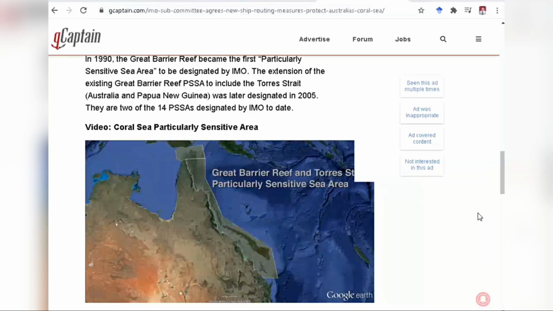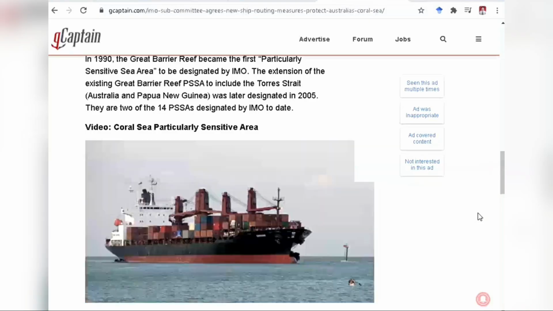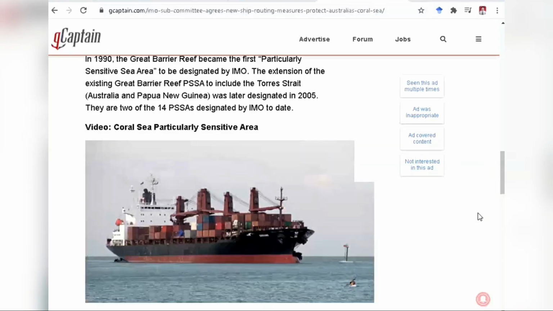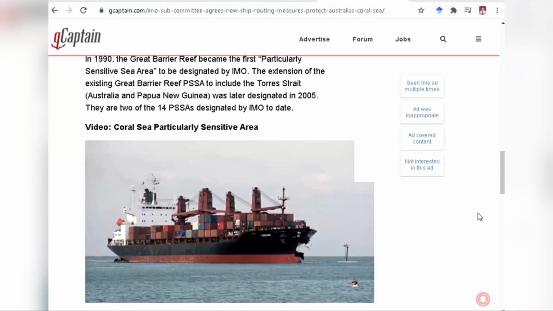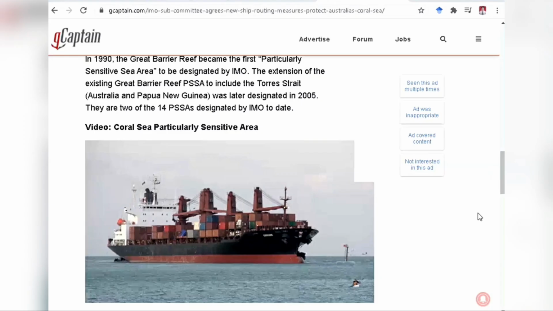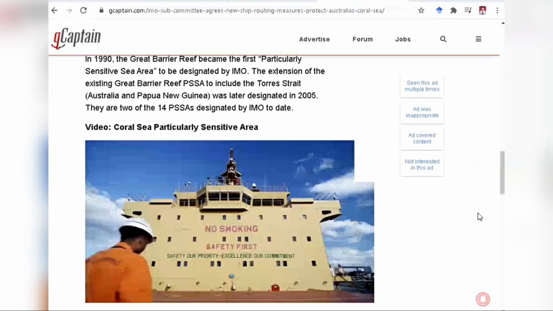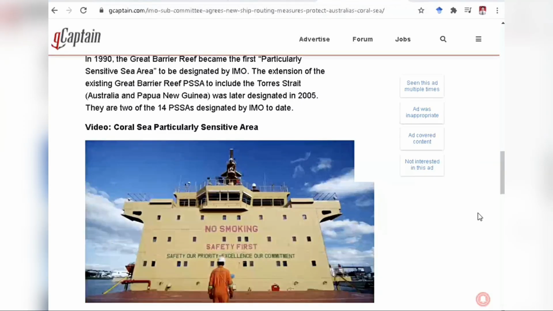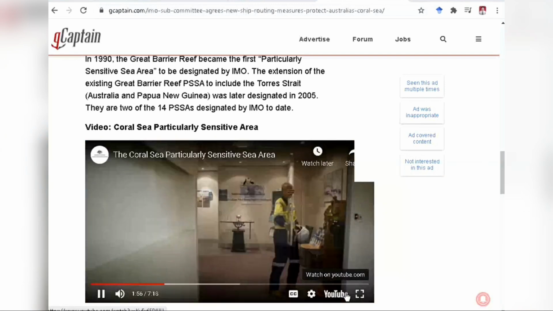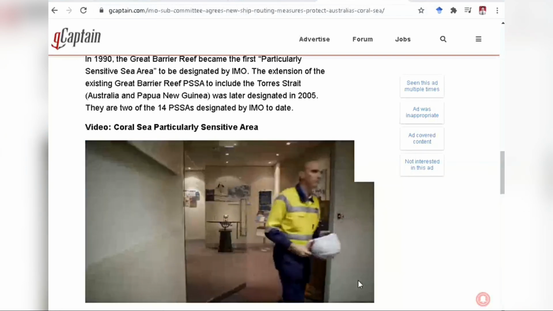Designation as a particularly sensitive sea area helps to protect seas where significant ecological, socio-economic or scientific features may be vulnerable to damage by international shipping. The Great Barrier Reef and Torres Strait region has an impressive array of protective measures that allow the safe and efficient operation of international shipping.